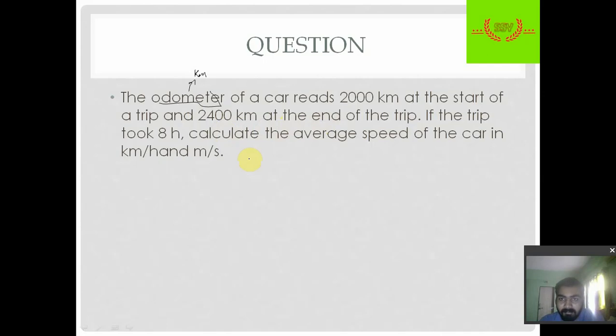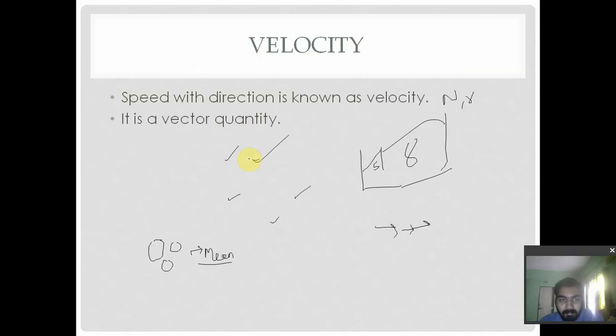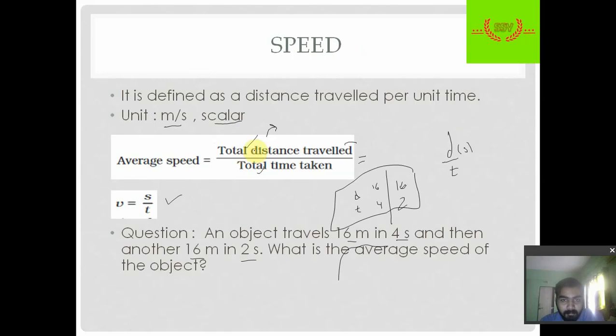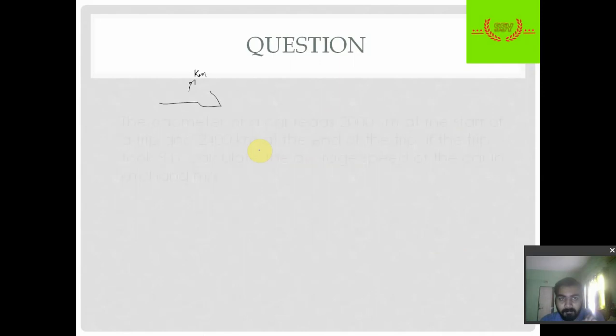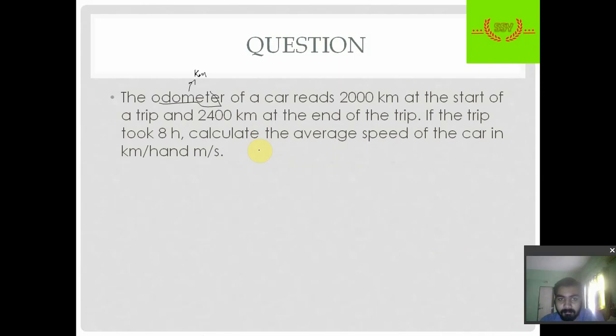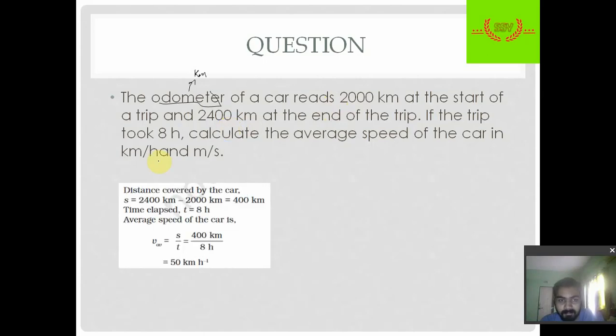Here we have to find the average speed. In order to find average speed we will use the formula, total distance divided by total time.